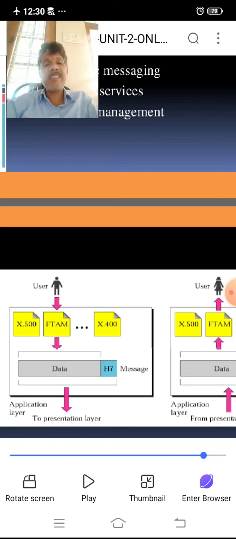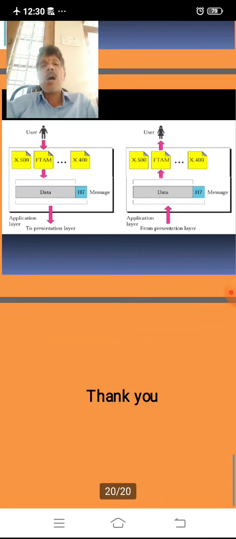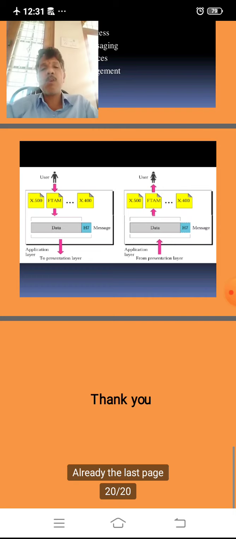In the next class, we will discuss the TCP IP model and its layers. There are 7 layers in the OSI model, which are converted into 5 layers in the TCP IP model. Here we understood that the International Standards Organization defined a model that is called the OSI model, Open System Interconnection Reference Model. This is the basis for the TCP IP model. Thank you everybody.